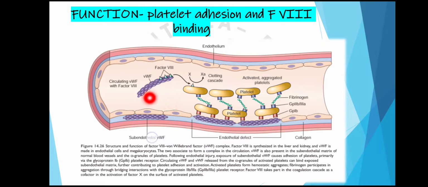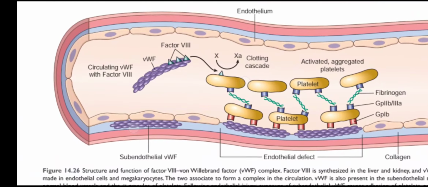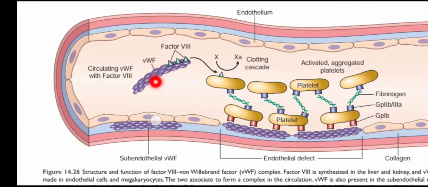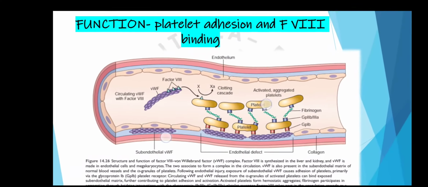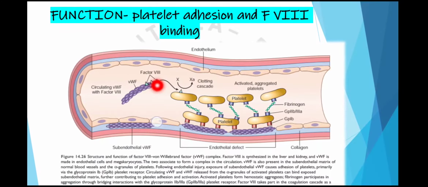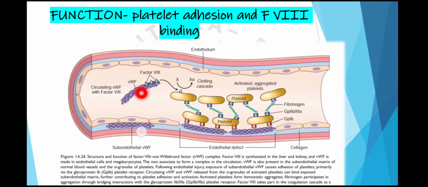Secondly, the second function is that it acts as a carrier protein for factor 8, which is circulating in the blood. Von Willebrand factor protects factor 8 from proteolytic degradation, and it increases the half-life of factor 8 from about 2.4 hours to 12 hours. Also it helps in localizing factor 8 to the site of injury. So these are the two very important functions of von Willebrand factor.